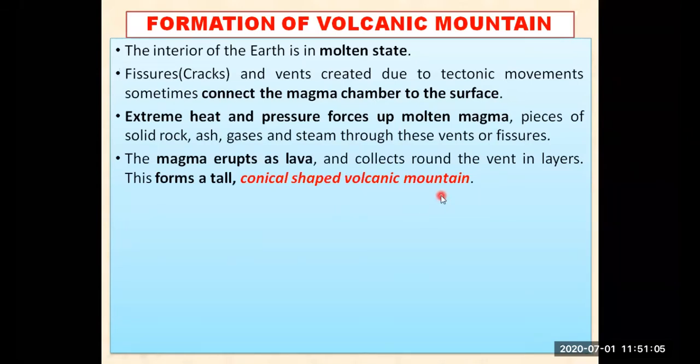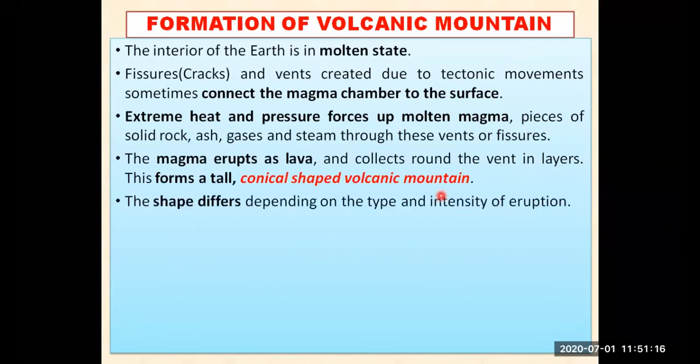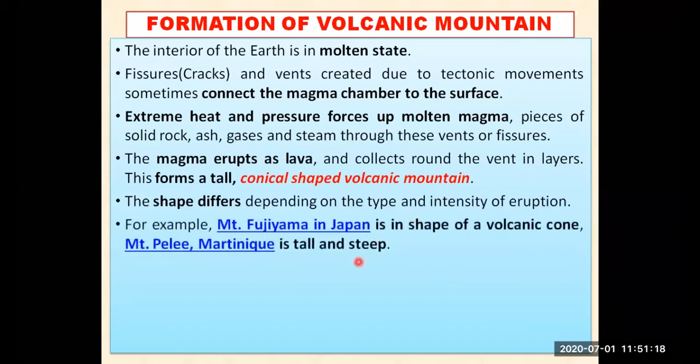Those lava used to cool down in 100 years, in 200 years, but it finally cools down and forms rocks, and those rocks can change and take the shape of the mountain known as volcanic mountain also. Now we can see the shape differs. Yes, that is actually the thing, because it is not a definite shape. The shape used to differ on the type, and it depends on the type and the intensity of the eruption.